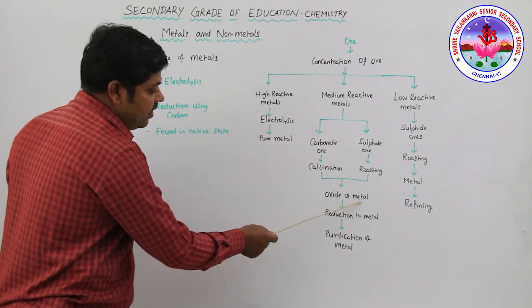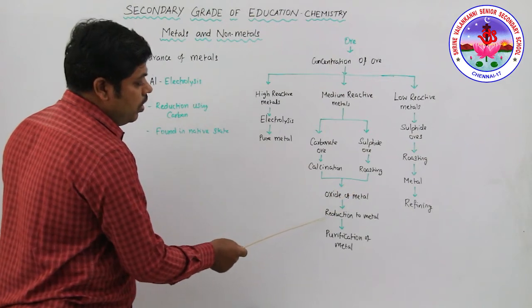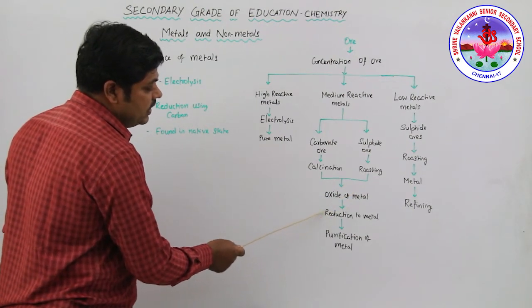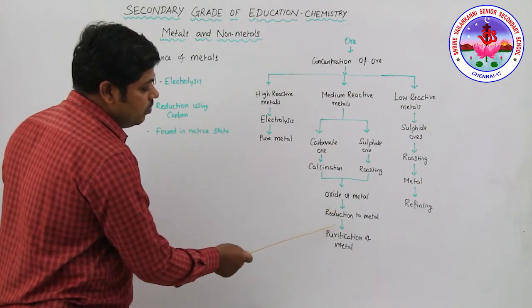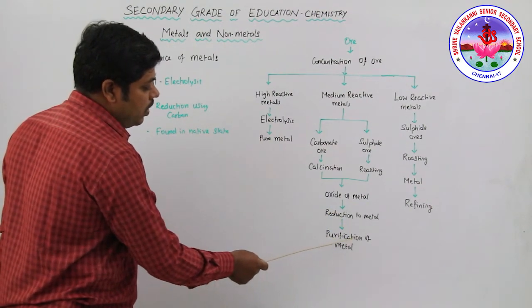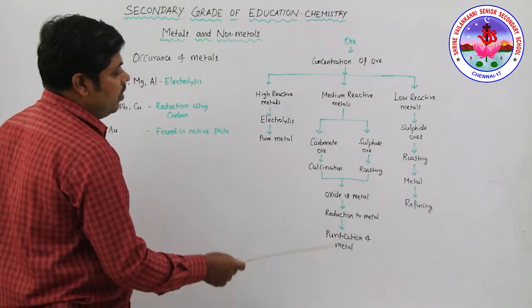Then the metal oxide undergoes the reduction process, from metal oxide to metal, and then you get the pure metal, following the purification process.